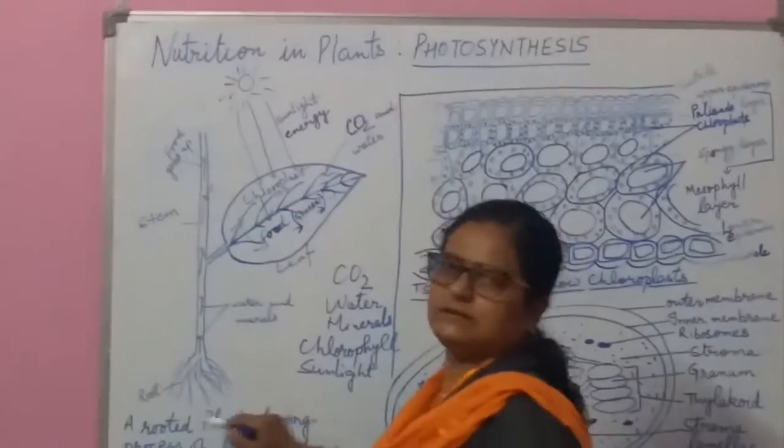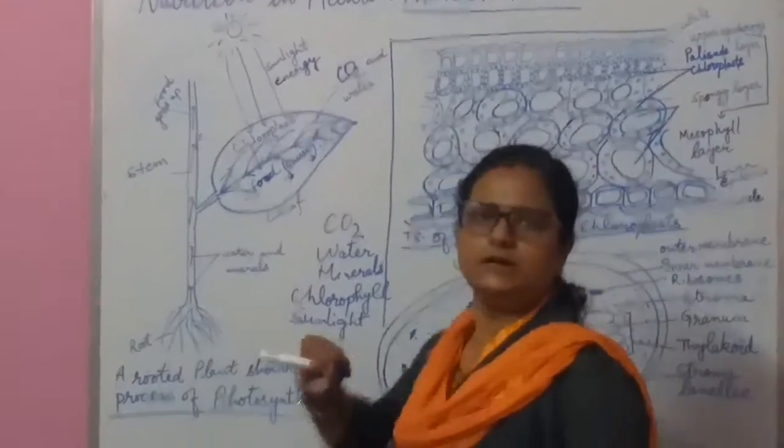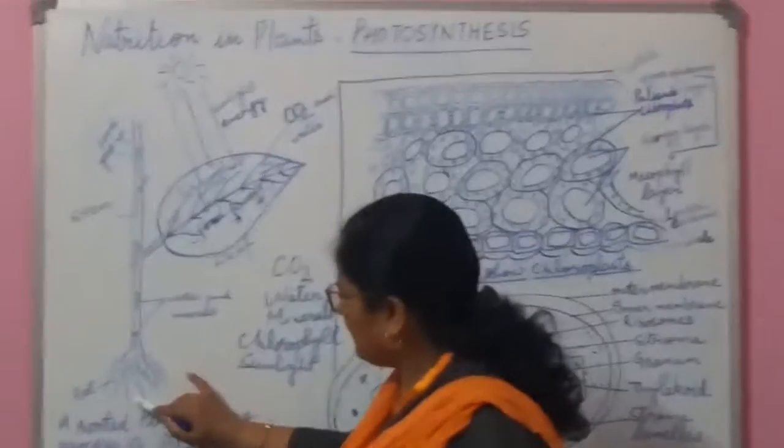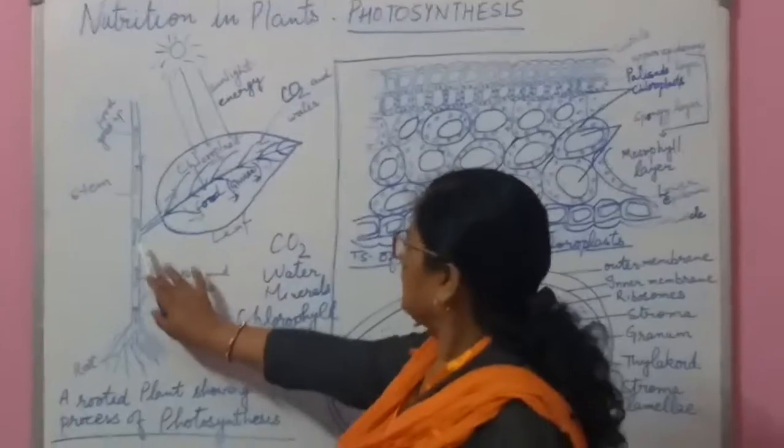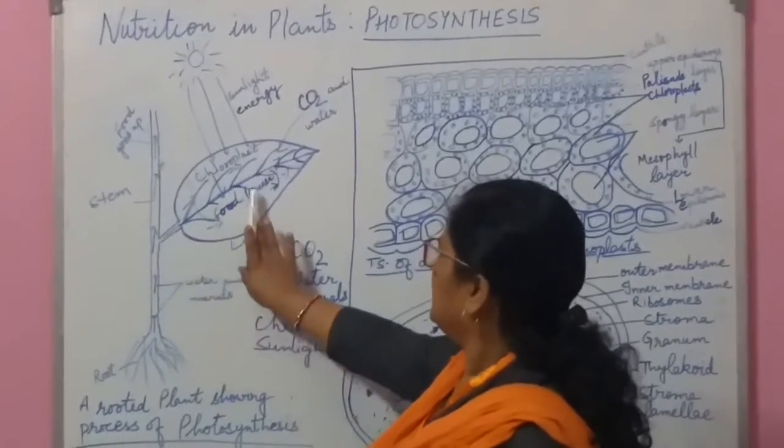Water and minerals are present in the soil, and with the help of the root, water is taken up to the stem and then goes to the leaf.